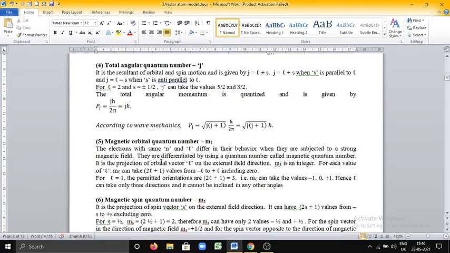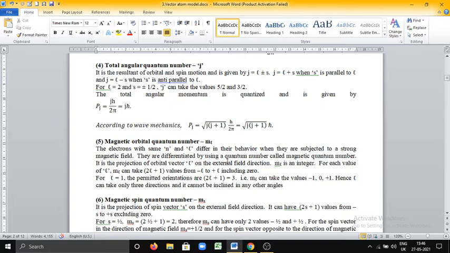They are differentiated by using another quantum number called magnetic quantum number. What is magnetic quantum number ML? It is the projection of orbital vector L on the external field direction. Notice here, magnetic orbital quantum number is nothing but the projection of orbital vector on the external field direction.